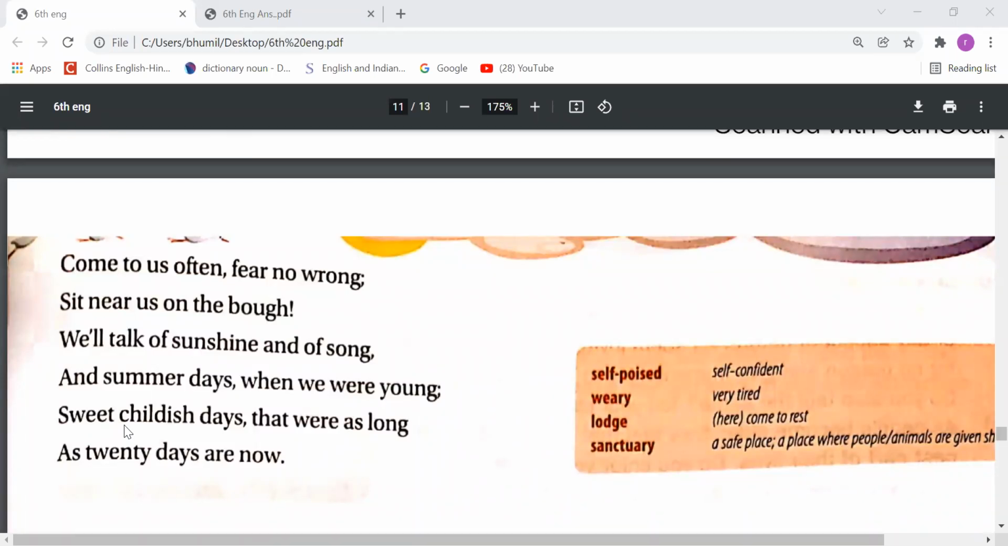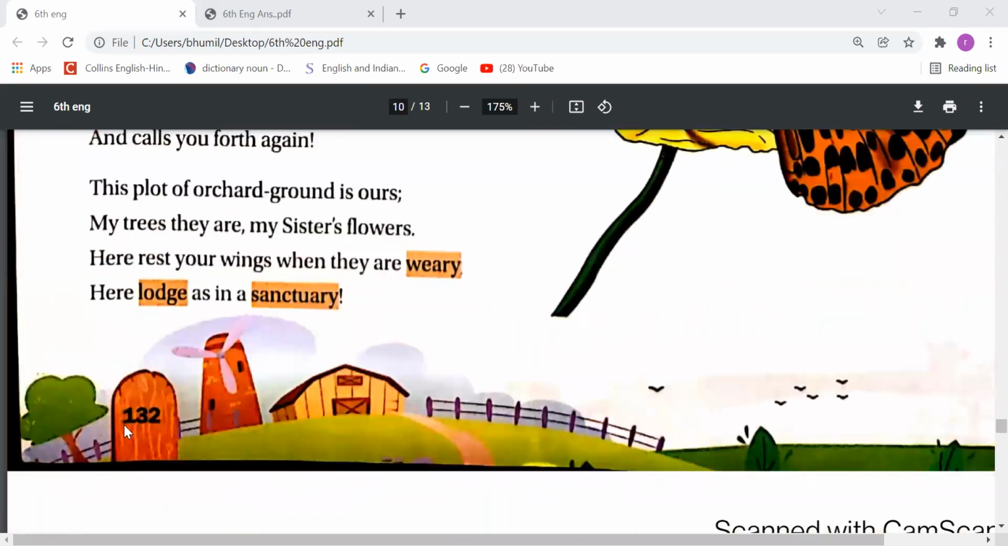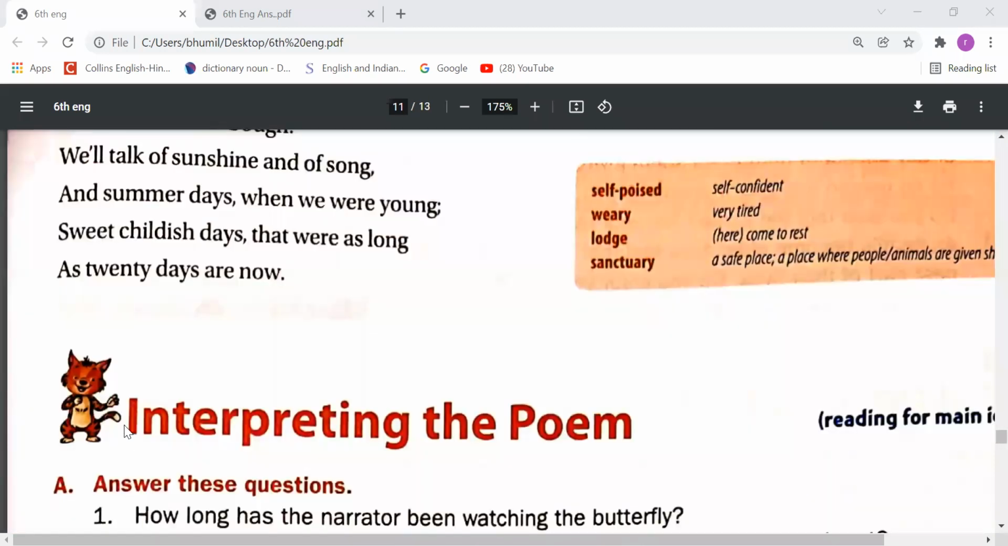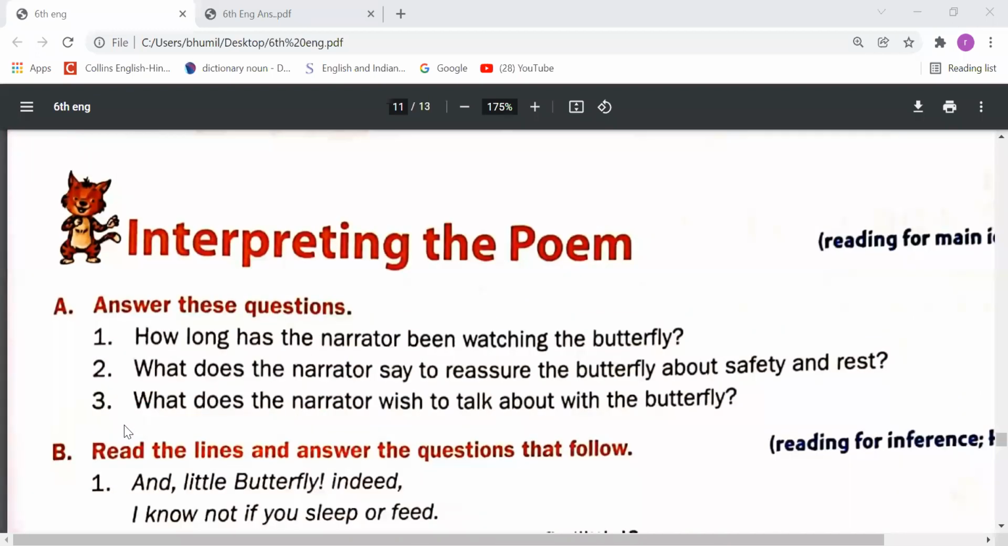So this is a beautiful poem written by William Wordsworth about a butterfly, right? So now, dear students, we will discuss the question answers of this chapter. First question, answer these questions. How long has the narrator been watching the butterfly? So we need to tell the duration for which he watched that butterfly. The duration, we know, is half an hour.